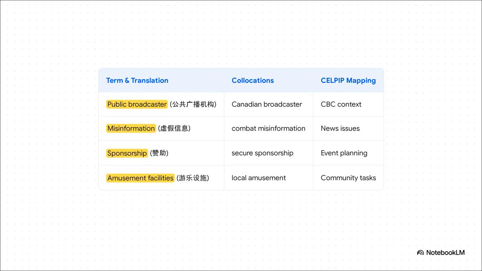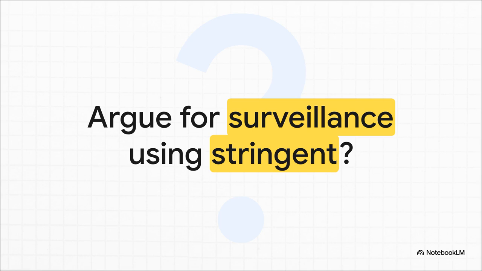Note that public broadcaster is intimately tied to the Canadian context, specifically referring to networks like the CBC. That's essential background knowledge for understanding Canadian media prompts. Huge congratulations on completing this intensive CLB 9+ sprint. You now literally have 55 elite terms in your arsenal.